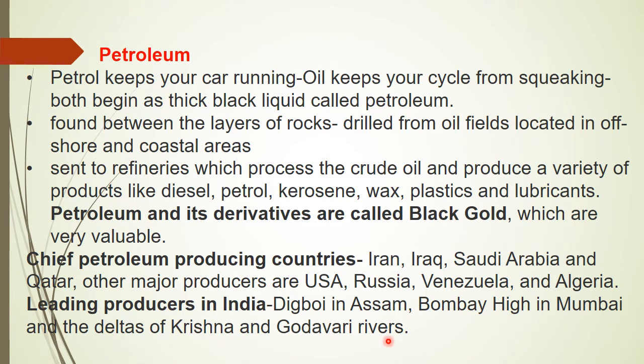Okay children, then the leading producers in India: Digboi in Assam, Bombay High in Mumbai and the deltas of the Krishna and Godavari rivers.